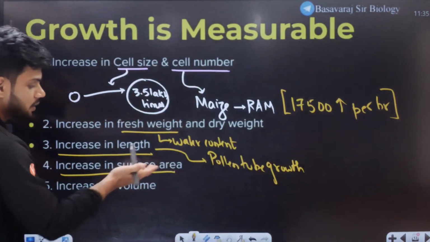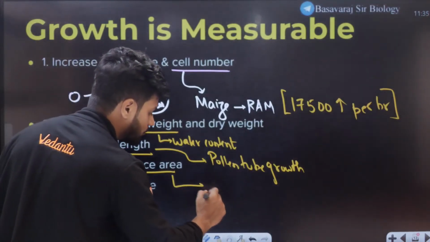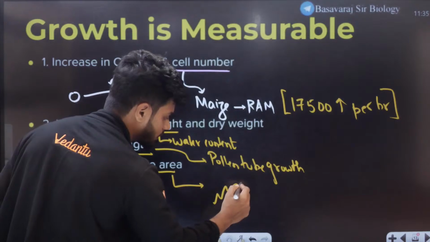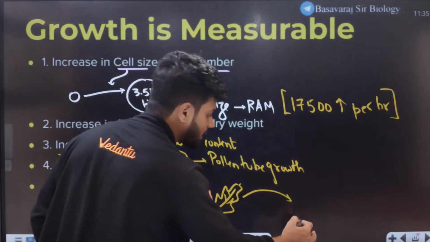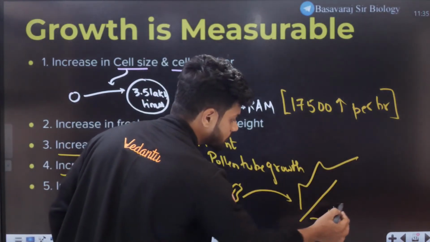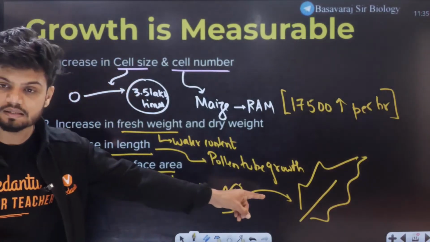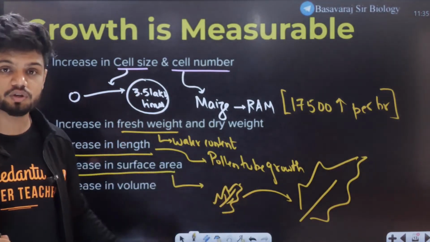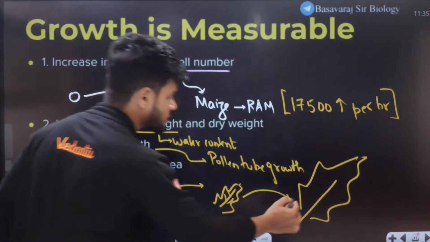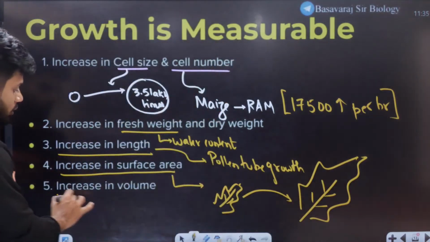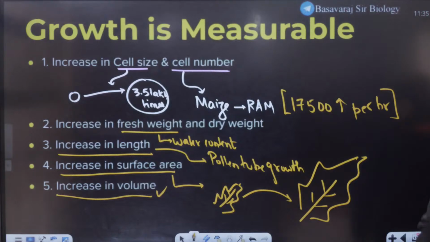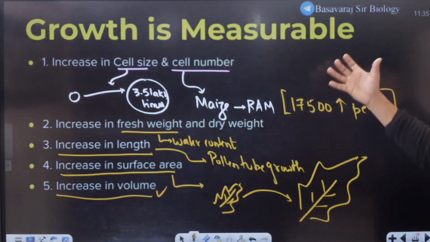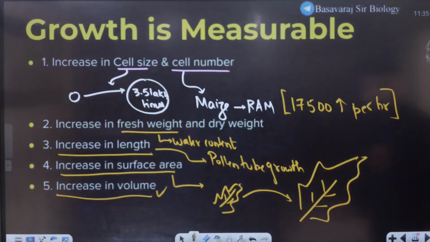Increase in surface area. A simple example, all of you know. For example, this is a leaf. After some time, this leaf will increase in surface area. Yes, it is increasing. Can we measure it again? Yes, we can measure it. Increase in volume. Yes, we can measure the increase in volume. So these are the different parameters which can help in understanding or measuring the growth.